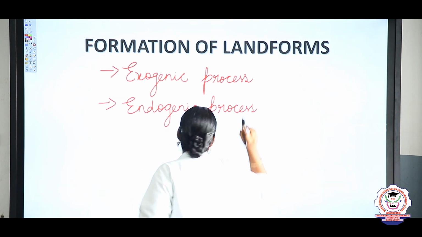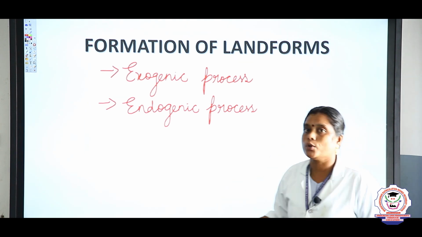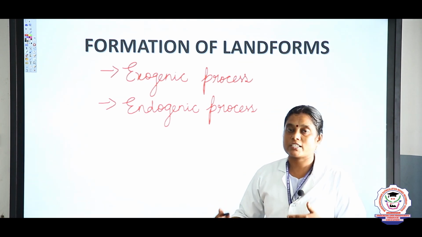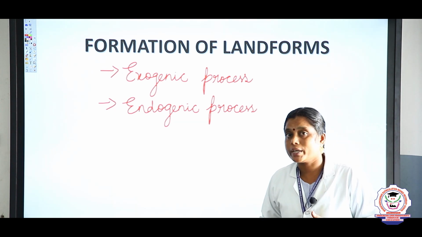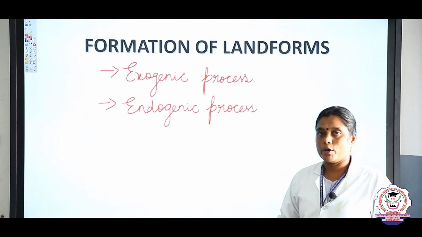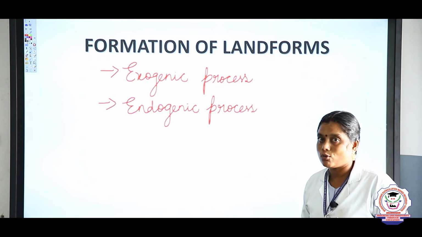Exogenic process and endogenic process. The exogenic process is also known as the external process, and the endogenic process is also known as the internal process. External process and internal process. Already I told you, no, children?